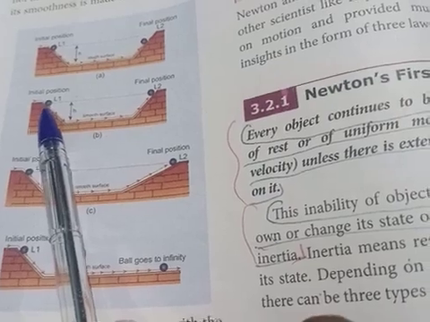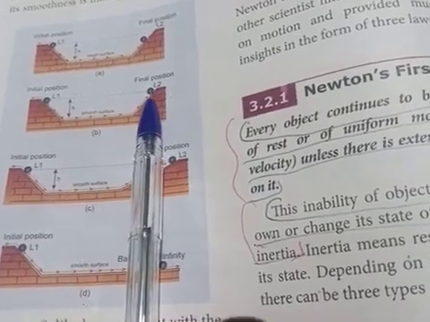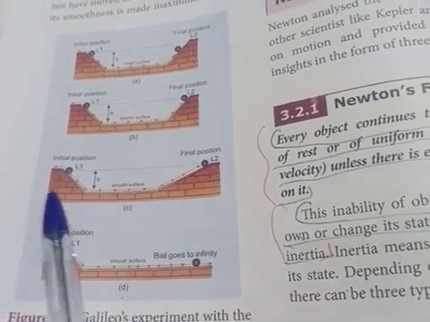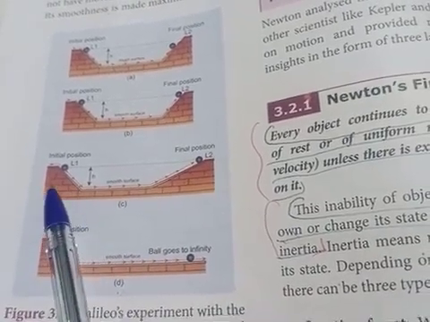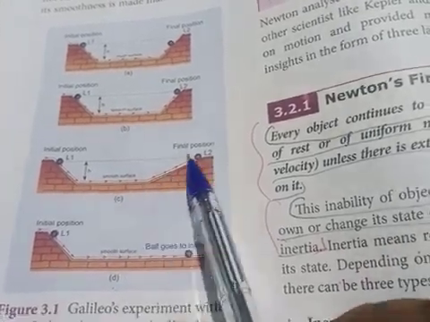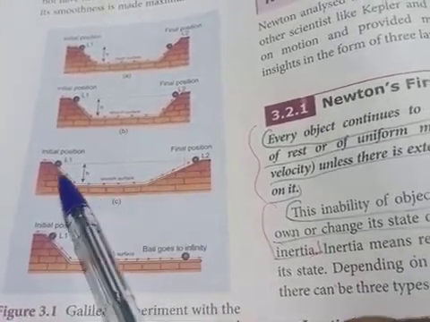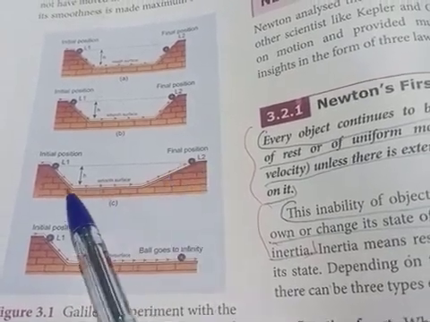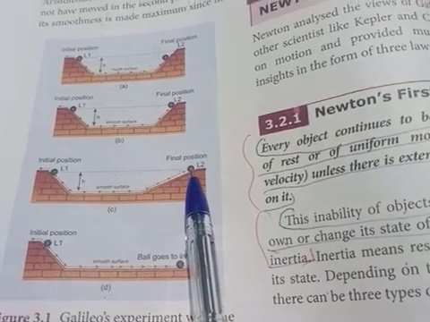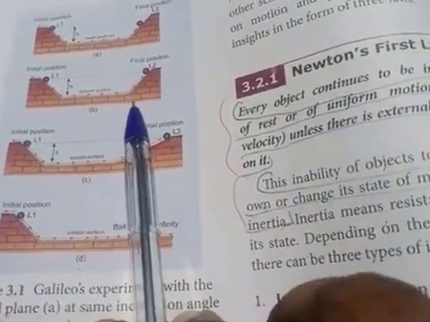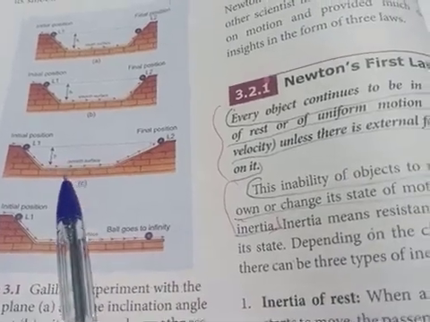This is the initial position, and the ball reached this final position at the same height. Then he made the inclination angle greater, and the ball reached a greater distance compared with the first two. That is the third thing he observed.